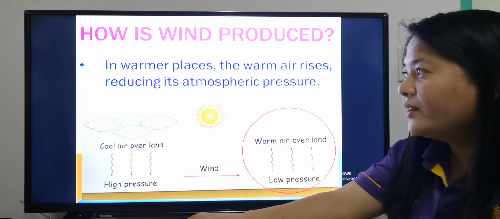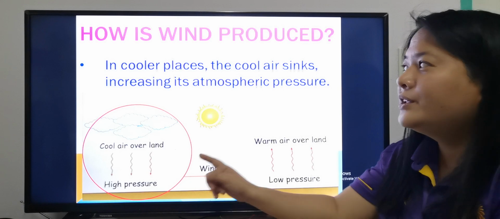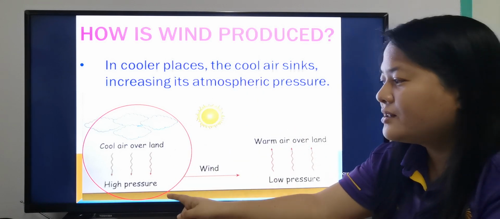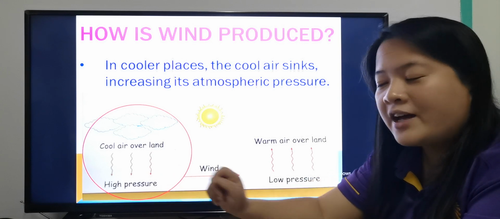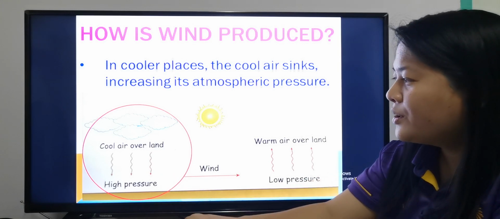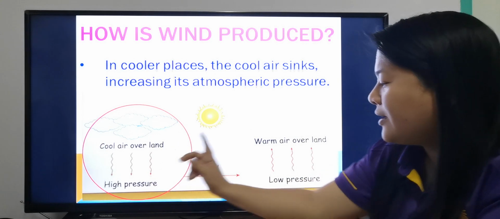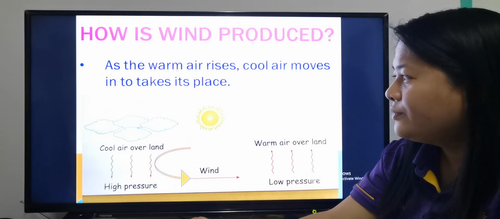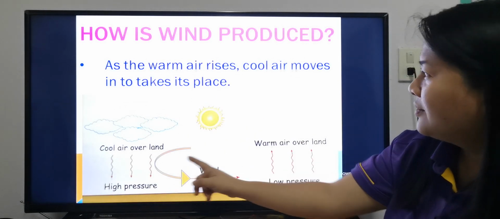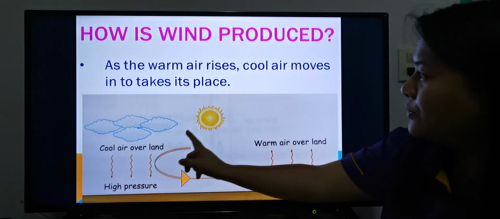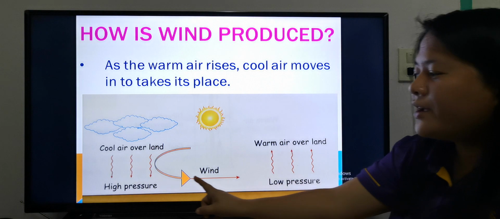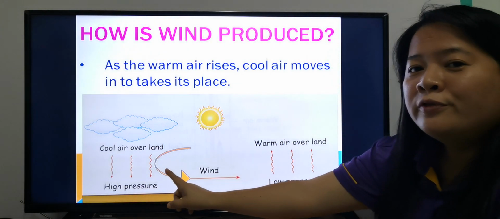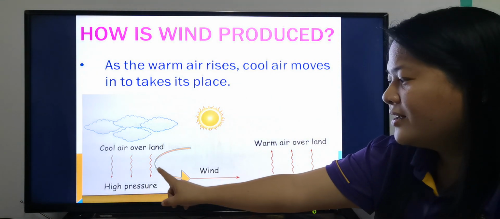Okay, and in cooler places, the cool air sinks, and it will create a higher pressure, higher atmospheric pressure. So when there is a difference in air pressure, the warmer air rises and the cool air will move to take its place. We will create wind. There will be moving air. Okay?